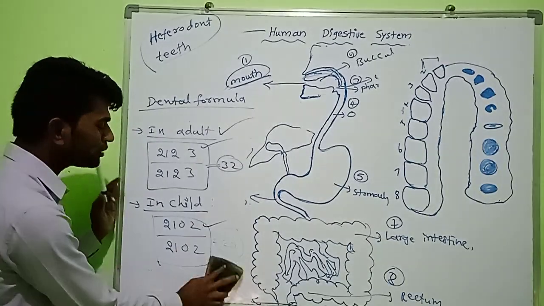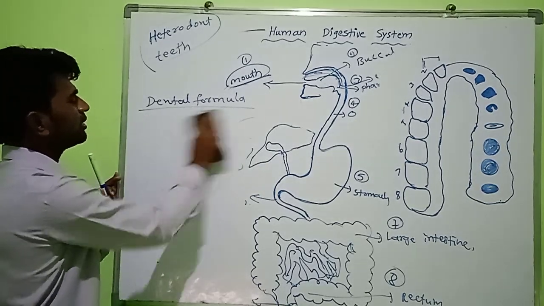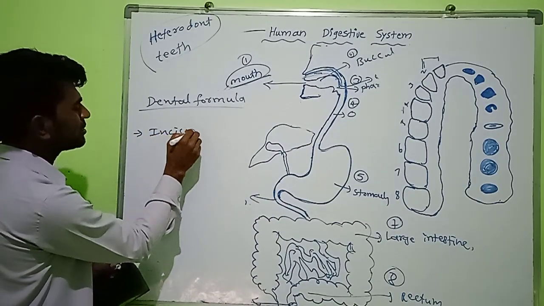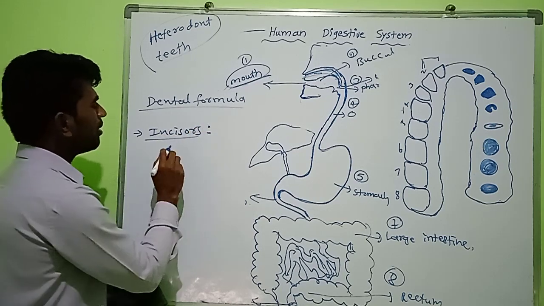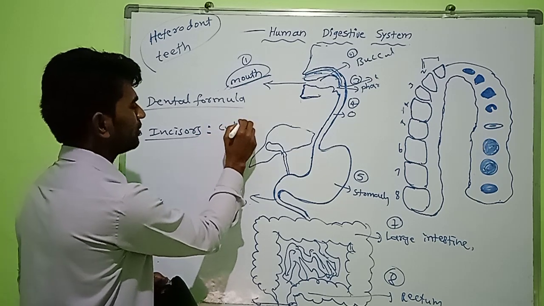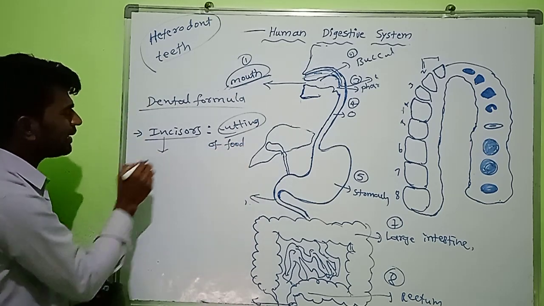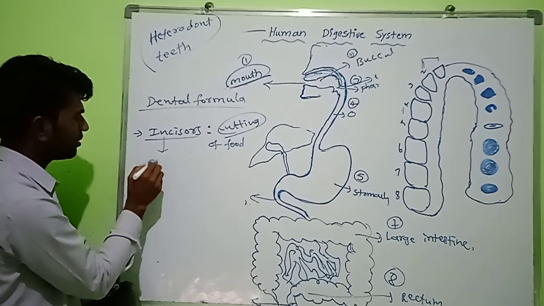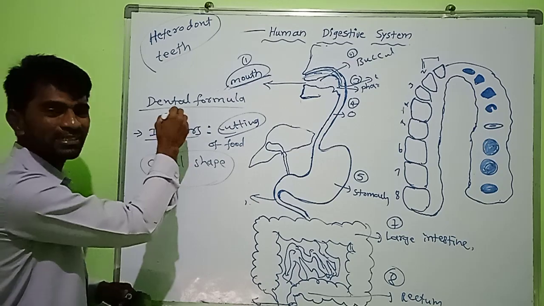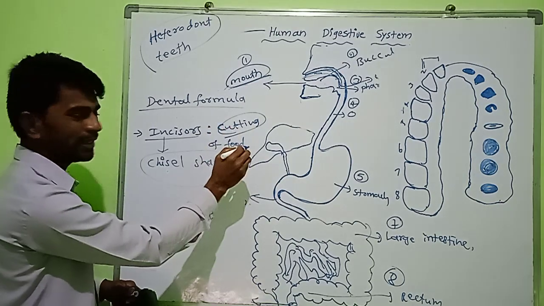I told you there are four types of teeth. How many types of teeth? Four types. What are they? One is incisors. Incisors help in cutting the food material because they are chisel shaped. What is the shape of the incisors? Chisel shape. They help in cutting food material.